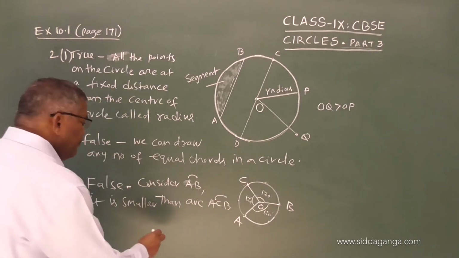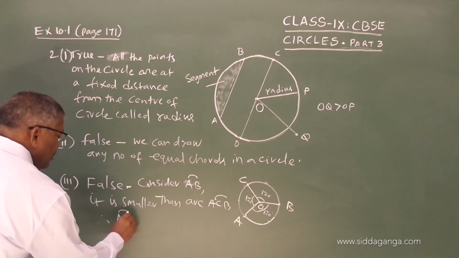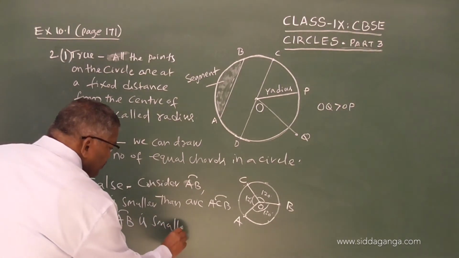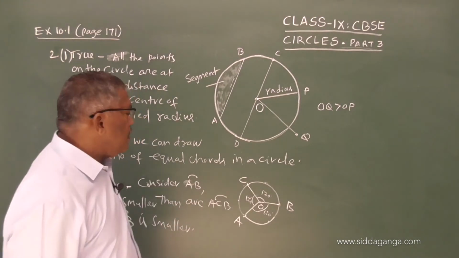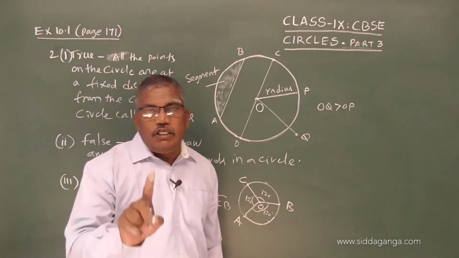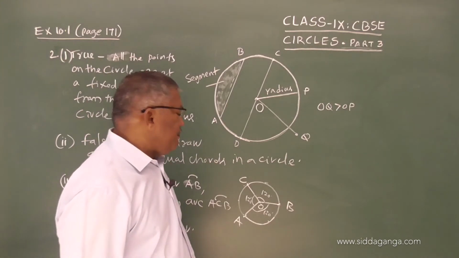Therefore, arc AB is smaller. Similarly, BC is smaller, CA is smaller. So, if the circle is divided into 3 parts, all 3 are called minor arcs.